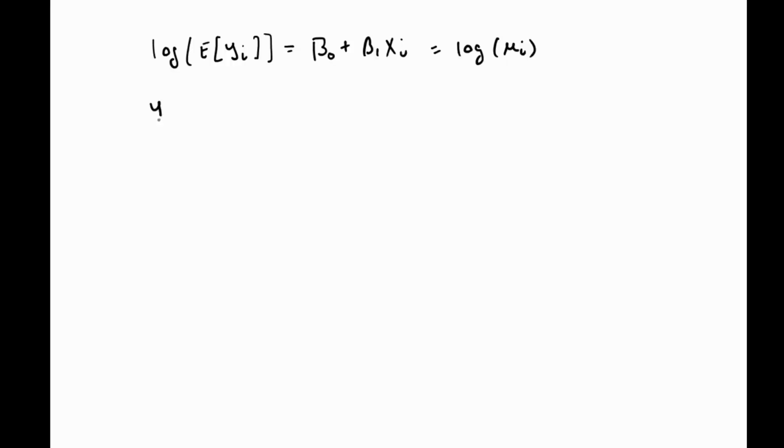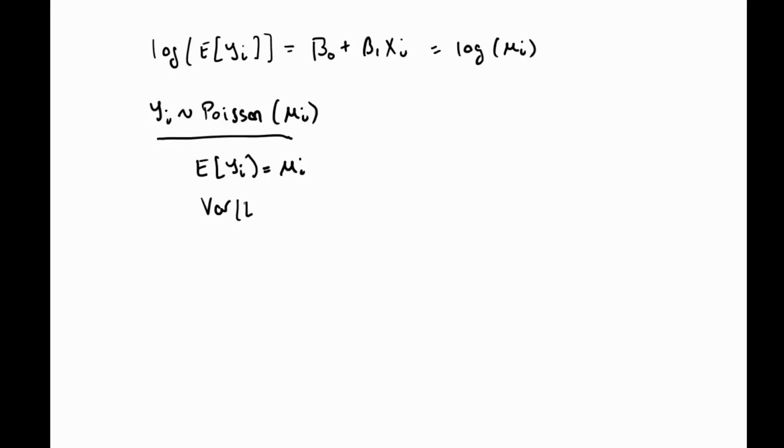We are also assuming that yi is Poisson with mean mu i. The implication of this exponential family assumption is that the expected value of yi is mu i, as by definition. However, for the Poisson distribution, the variance of yi is equal to the expected value of yi, which is equal to mu i. And this is simply because the mean and the variance of the Poisson distribution is always the same.